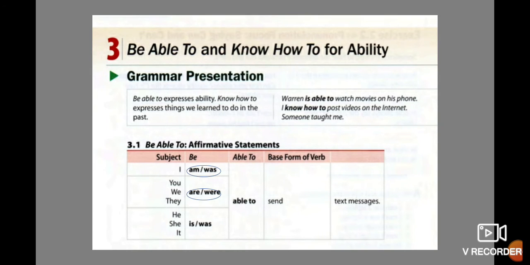Then we have the third person. He is able to send text messages or she was able to send text messages. Yes? Okay, remember with the pronoun I, you use am for present and was for past. You, we, and they, okay, you use are in present and were in past. He, she, it, is in present and was in past.